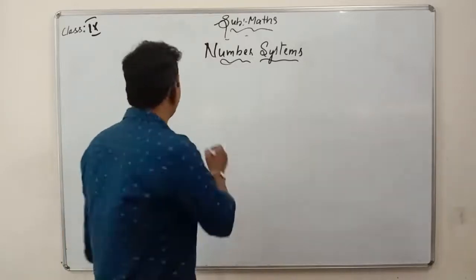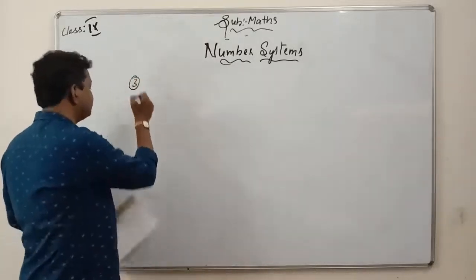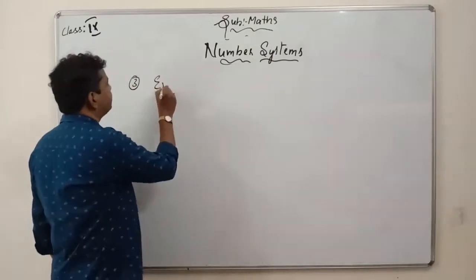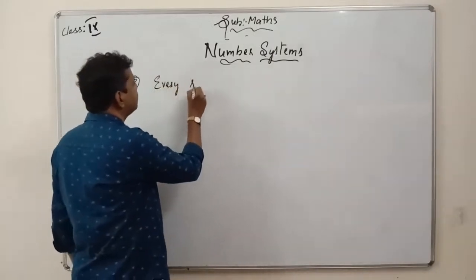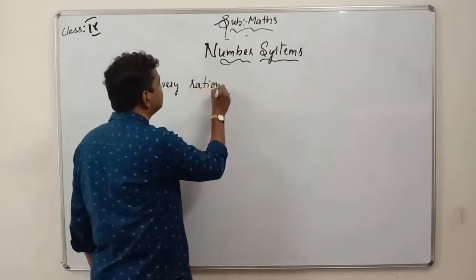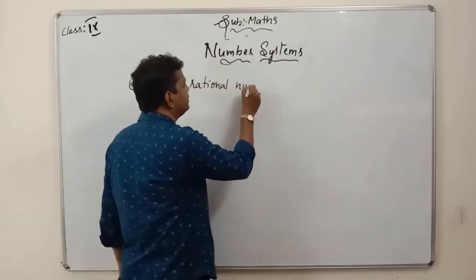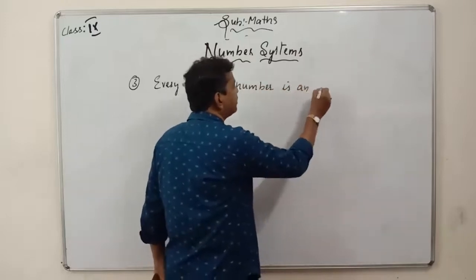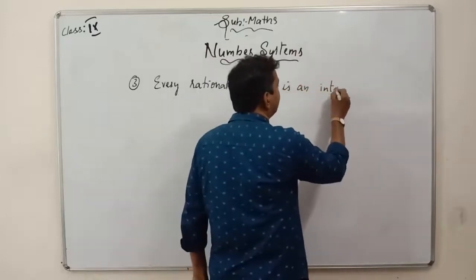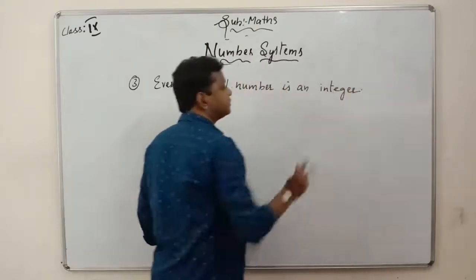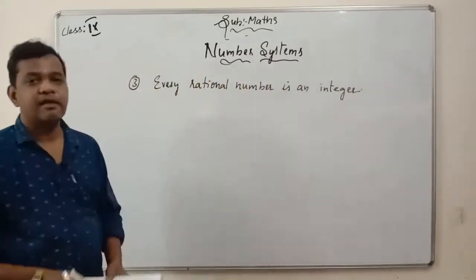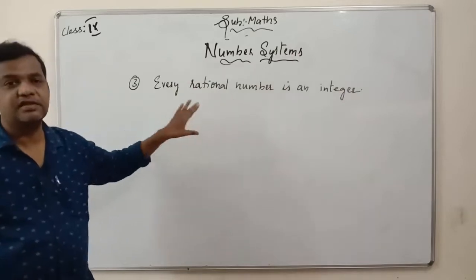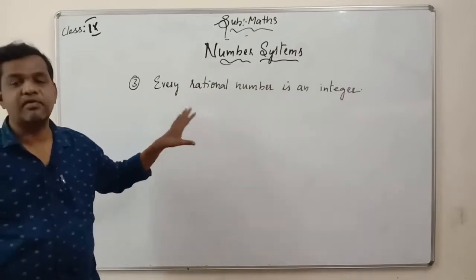Okay, we have the third one. What is the third one? The third one says every rational number is an integer. So what is the question? The question is, every rational number is an integer, whether it is true or false. What will be your answer?